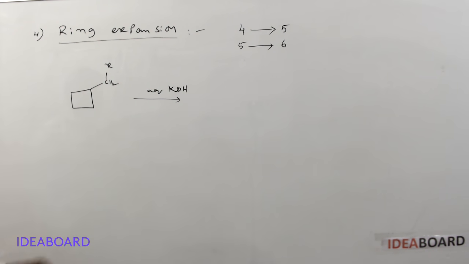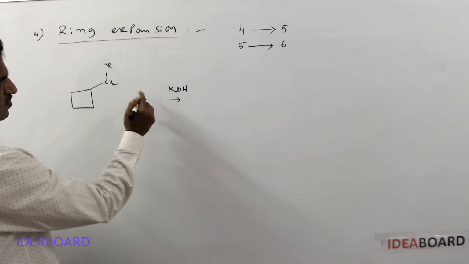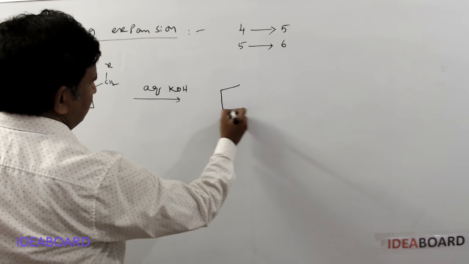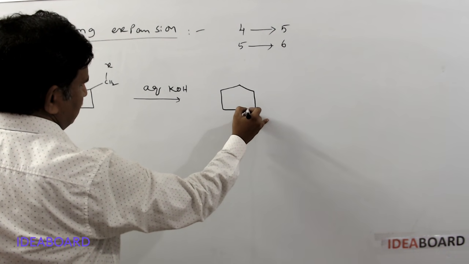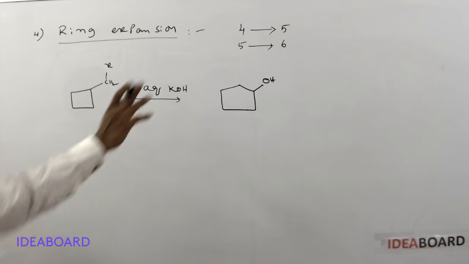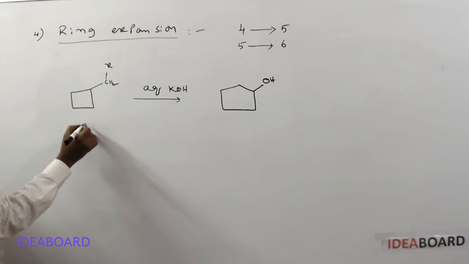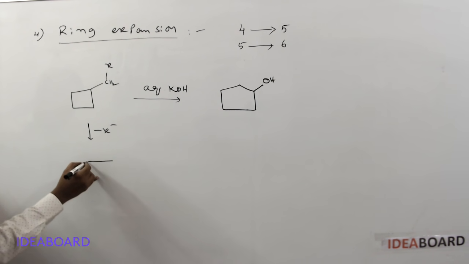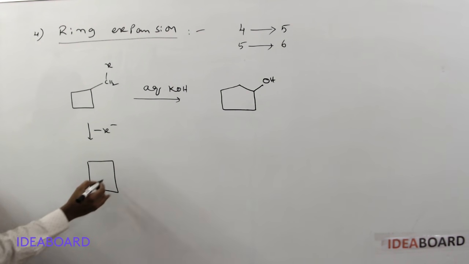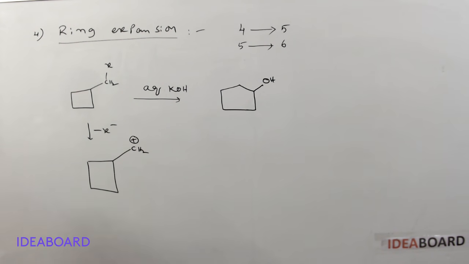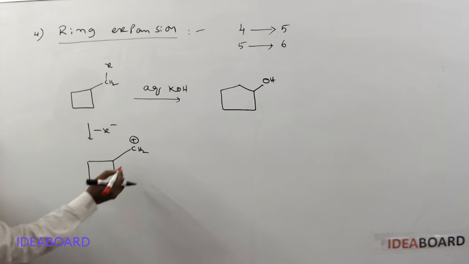What is the product? Aqueous KOH reacts to give what product? Here the halogen is replaced and an OH group is formed. That is the final product. How is that product formed? First step, what happens? Halide ion removal. By the halide ion removal, what is the product first formed? Here this first forms CH2 plus. Now give the numbering to this.